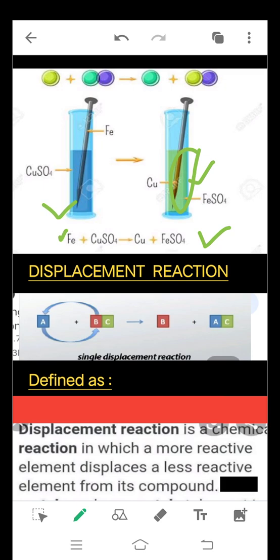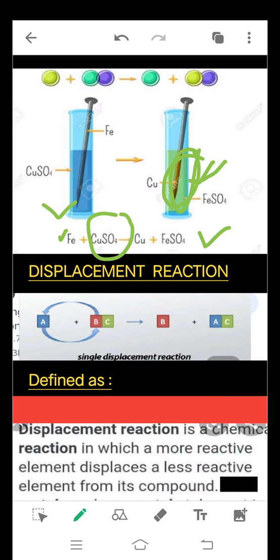has replaced the position of copper. It has taken the place of copper from copper sulfate, and it has resulted in the formation of copper and iron sulfate. So this green color solution which is seen is iron sulfate, and the reddish deposit seen on the iron nail is copper. Why did this happen?